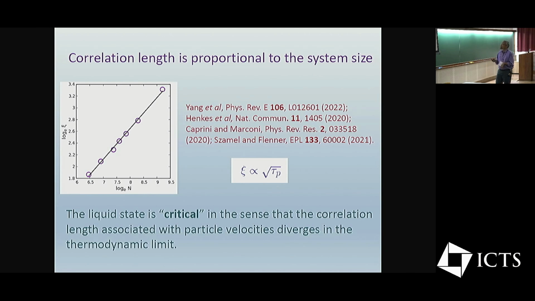So this is one of the first unusual properties. It's actually not very unexpected, because systems of this kind, for large but finite persistence time, have been analyzed approximately, and also numerically, by various people earlier. And what they pointed out is that this length scale, for those systems where tau p is large but finite, goes as the square root of that. So here you are looking at the tau p going to infinity limit. If we extrapolate this to very large values of tau p, then again I'll find something that will diverge in the thermodynamic limit. So the velocities are correlated over space.